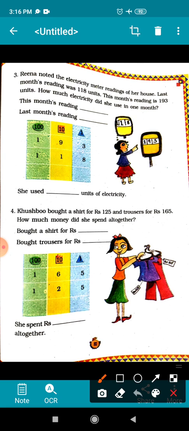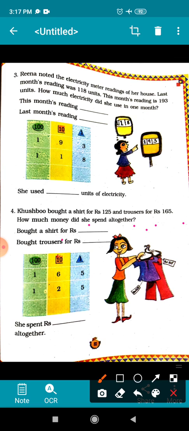Now look at this sum. Khushbu bought a shirt for rupees 125 and trousers for rupees 165. How much money did she spend altogether? So let us see what are the things given. She purchased a shirt and trousers.